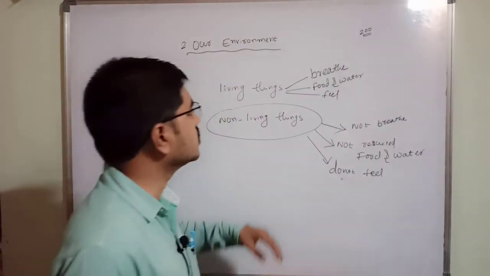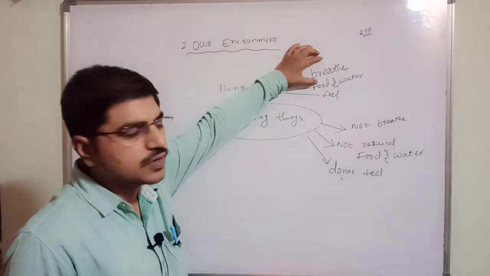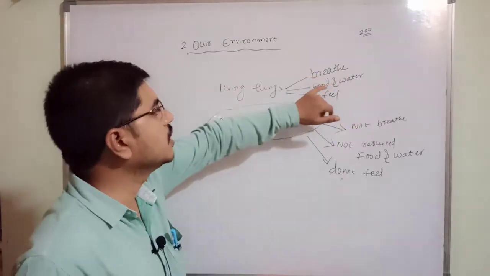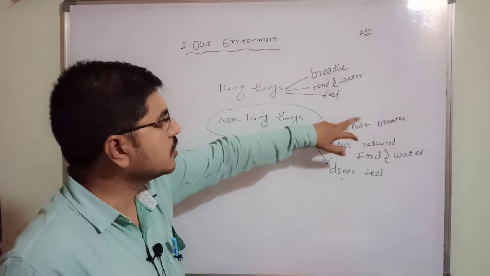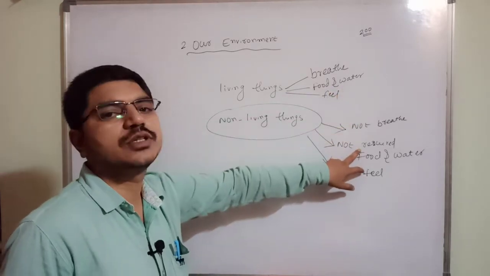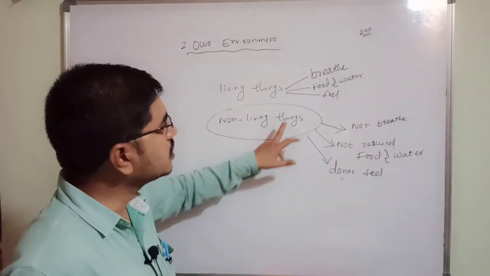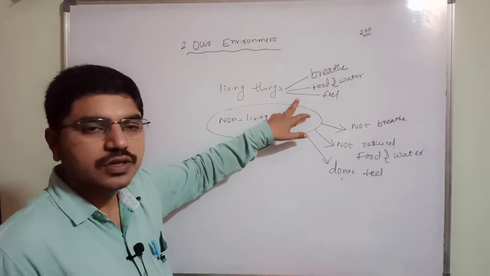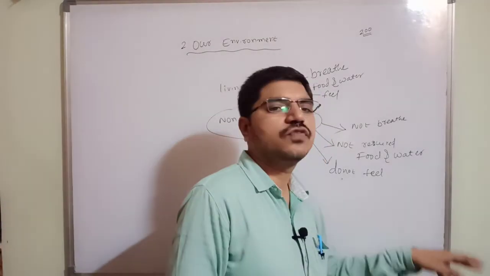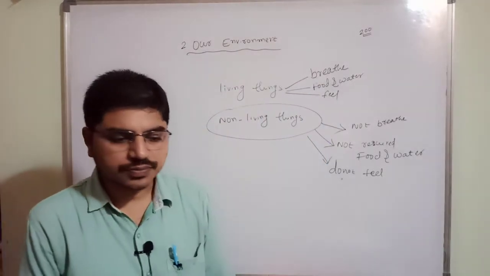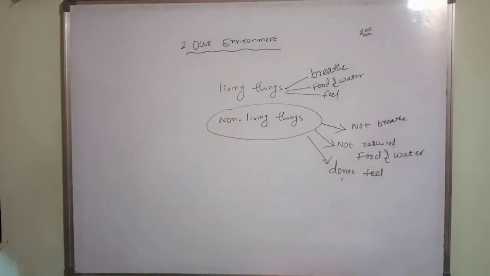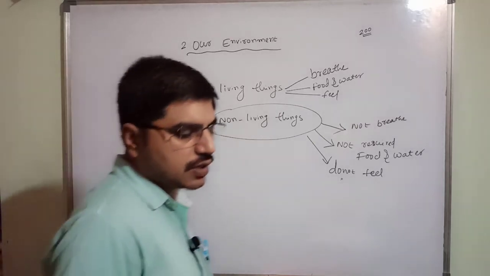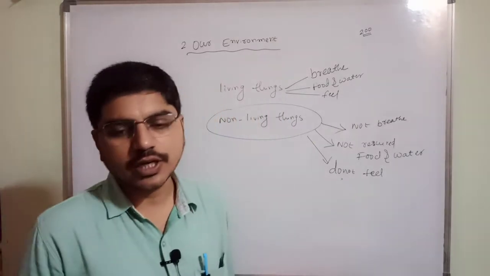What is the first difference? Breathing. Living things breathe, and food and water are required, while food and water are not required for non-living things. So living things can feel and non-living things do not feel. Clear, children? Understood now? These are the common differences between living and non-living things that we see in our day-to-day life.